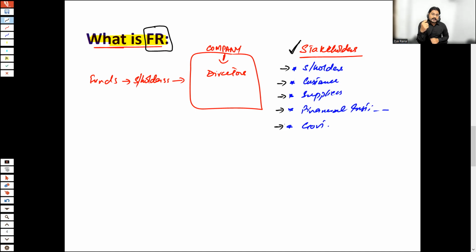For granting these subsidies or financial grants, the government is also interested in knowing about the financial performance. So these stakeholders have their own specific interests in the company's activities, and to know about them, they follow the company's financial reports.